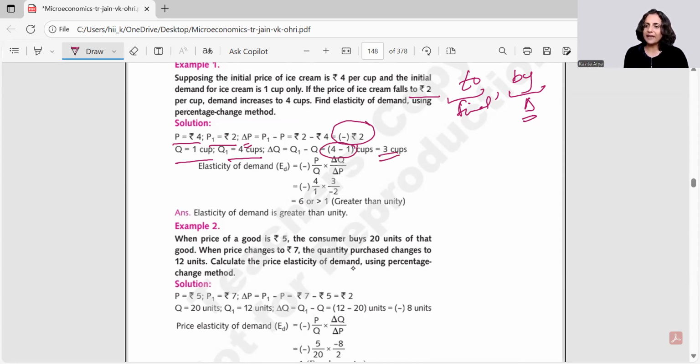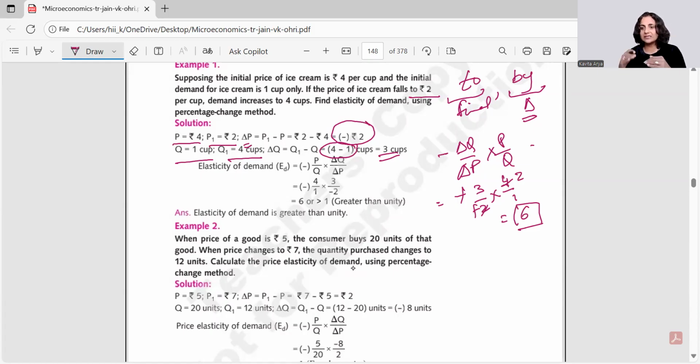Okay, so how do we apply it in the formula? Again, let me write it down for you: minus delta Q by delta P into P by Q. So minus, what is delta Q? Delta Q means we have it 3. Delta P means -2, and what had been the initial values? Initial value of price is 4 and initial value of quantity is 1. Just sort it out and you would have it. How much? That gets out to be 6. So my answer is elasticity is 6.